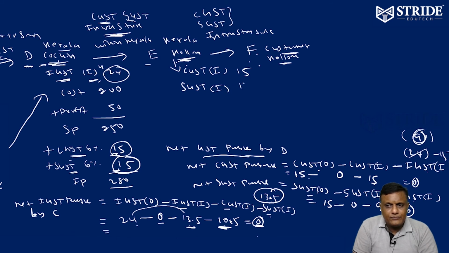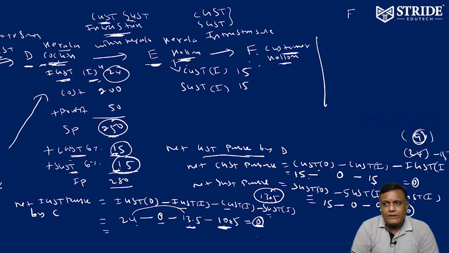15 he paid. That's it. So CGST input he paid 15. SGST input he paid 15. That's it. Now the last part starts. Whatever be the selling price of D becomes the cost price of E, because it took credit for these two elements. So whatever selling price of D becomes cost price of E.